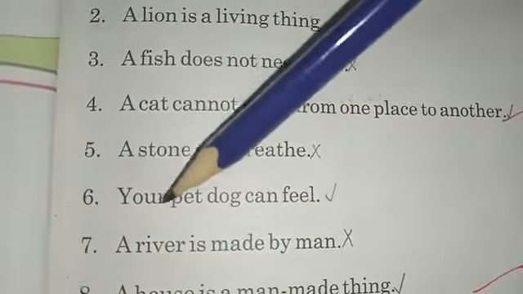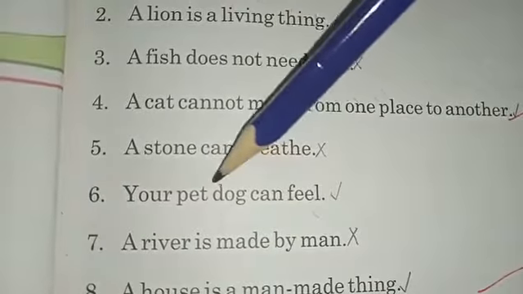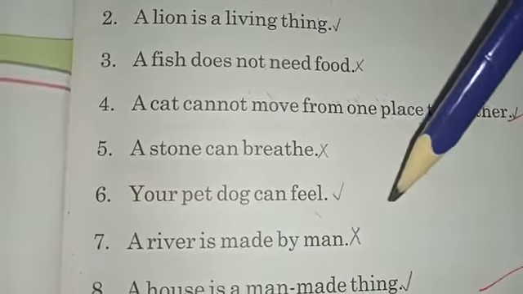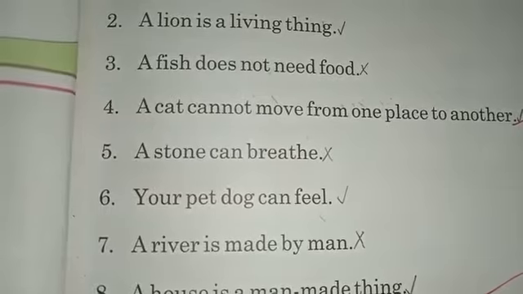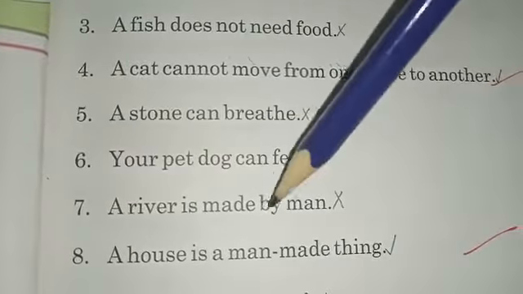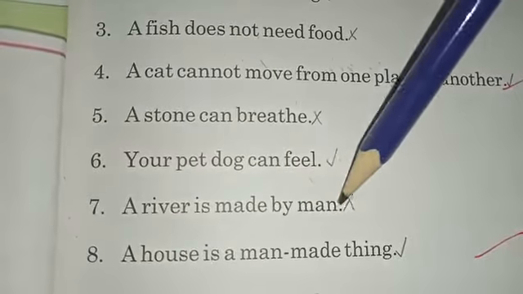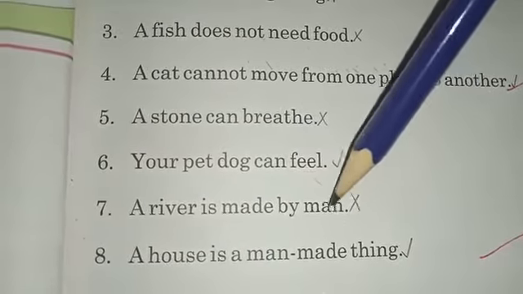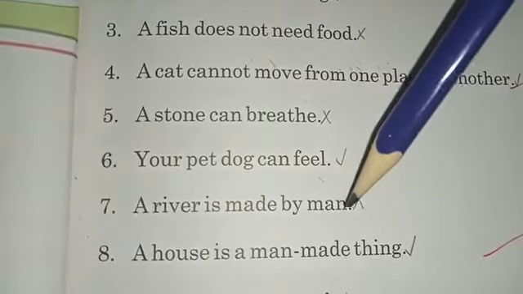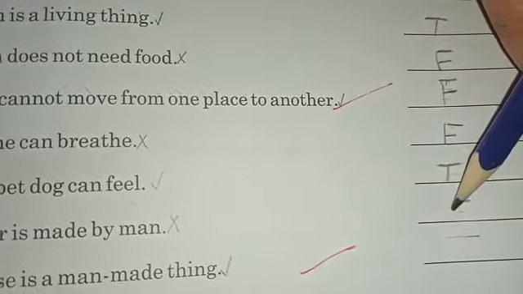Number 6, your pet dog can feel. So it's true because a dog is an animal and an animal is a living thing and a living thing can feel. So here we can write it as true, T. Number 7, a river is made by man. False. A river is a natural non-living thing. We human beings cannot make a river. So we will write here F and it means false.